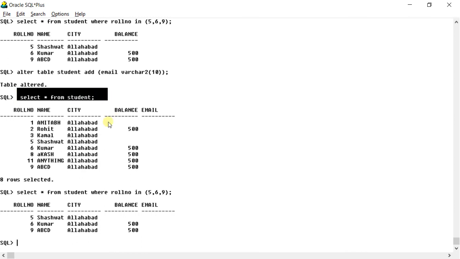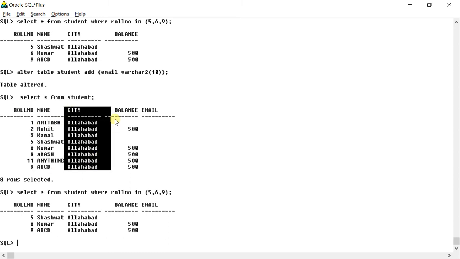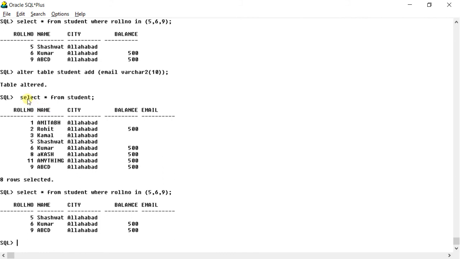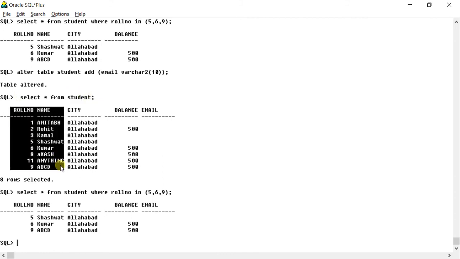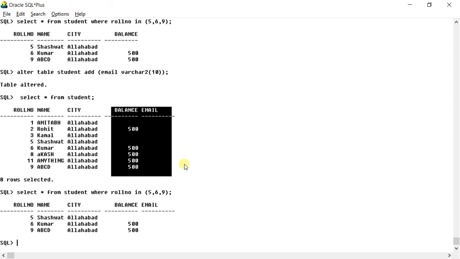Let me give you an example. In Oracle, it is possible to break a table into multiple columns in such a way that these columns are stored in different servers in even different countries. So what can happen is that if you do select star from student, these two columns are coming from an India server, this column is coming from an Australia server, and these two columns are coming from an American server.